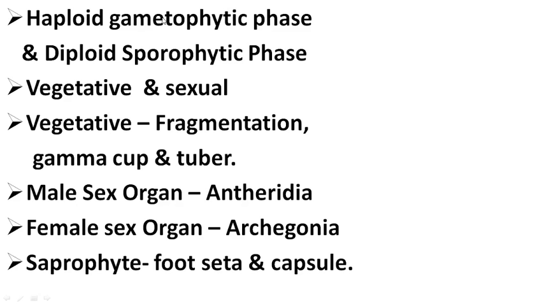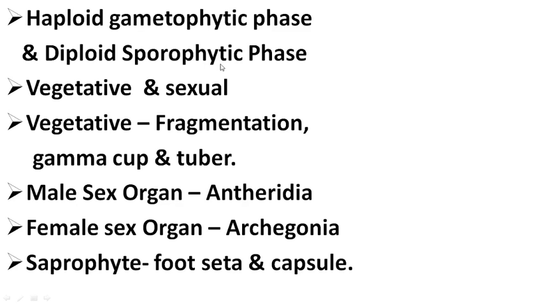Here the plant body is a thalloid plant body. That plant body is a haploid gametophytic plant body. It is not differentiated into stem, root and leaf-like structures. Then the other phase, the diploid sporophytic phase, is there.